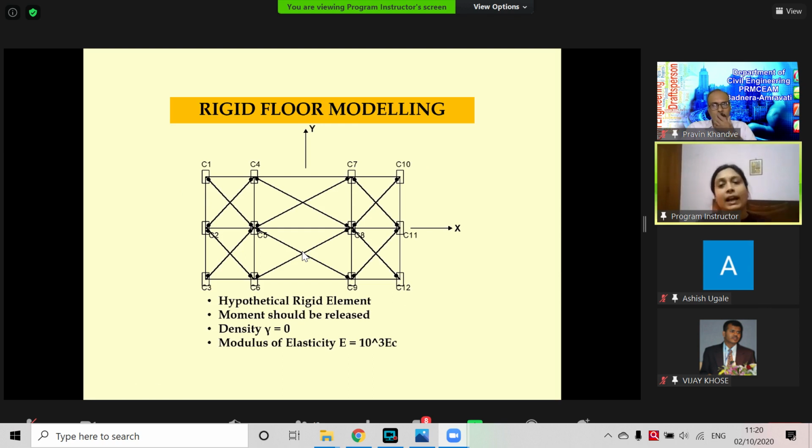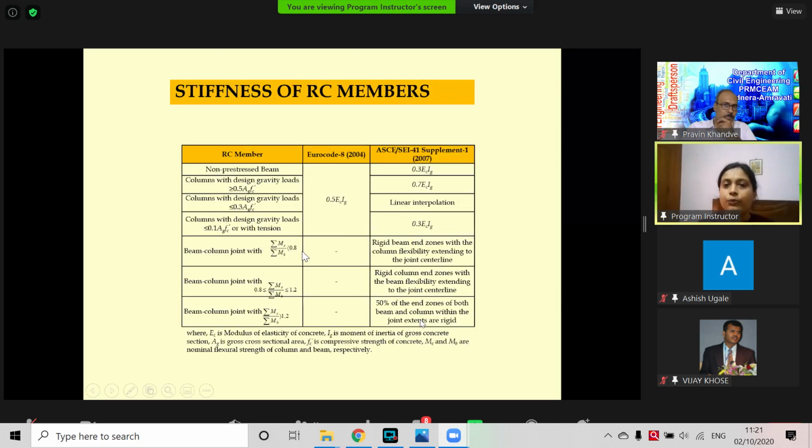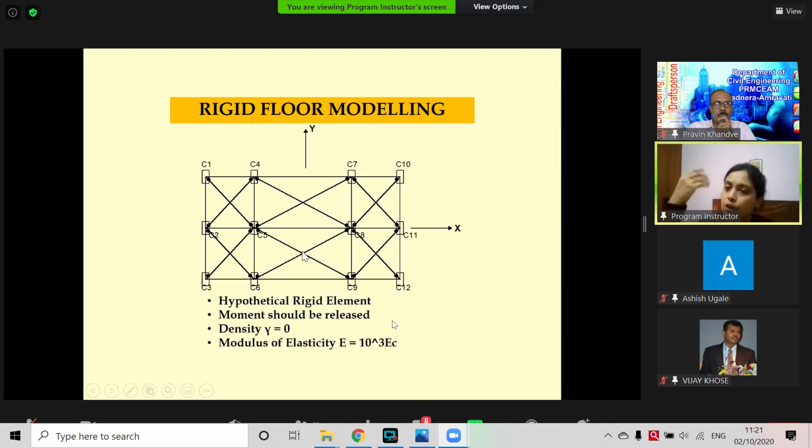Why not 10 to the power 9? Because then it will give some convergence error. If there is a drastic difference between the stiffnesses, there will be convergence error. I have checked that if we give 10 to the power 3 times, it will converge and serve the purpose.